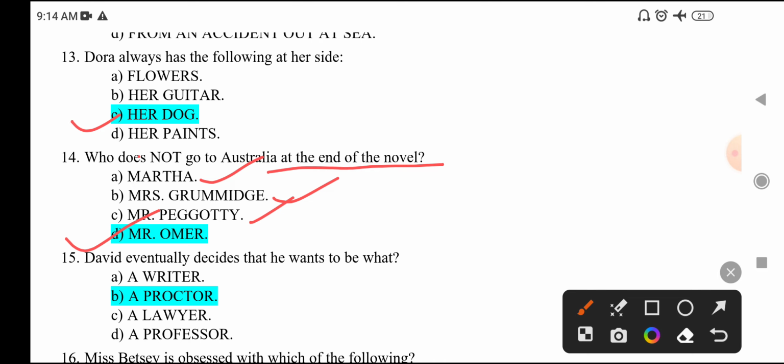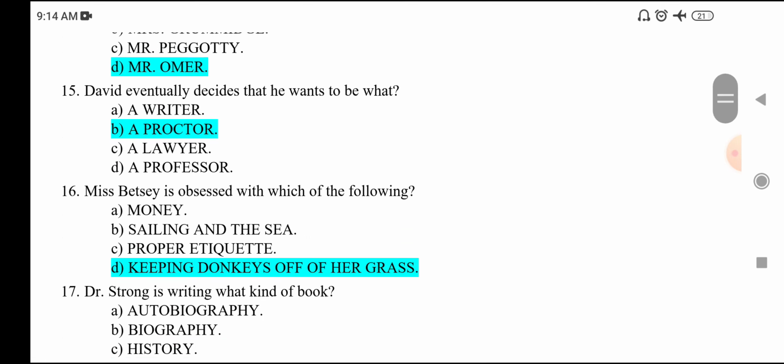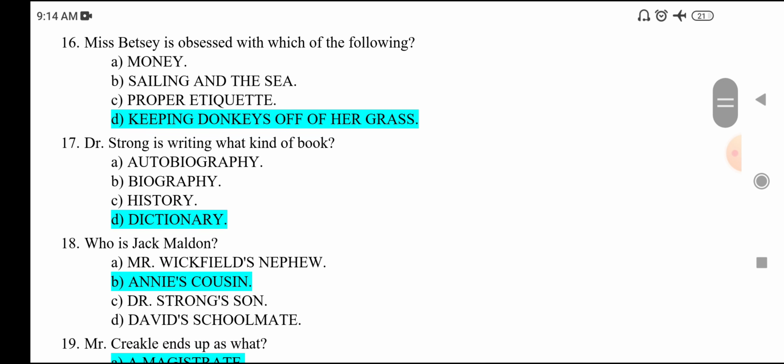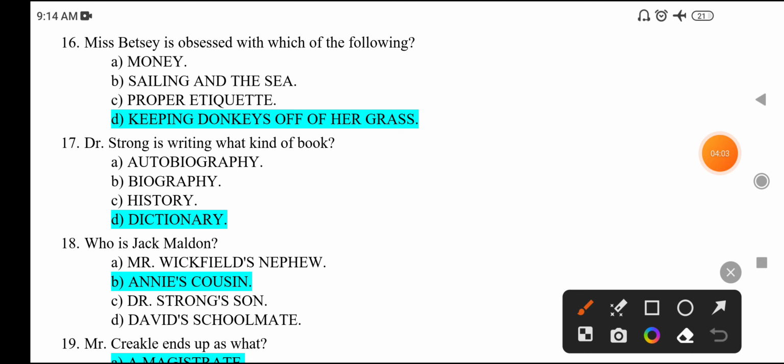Next question is, David eventually decides that he wants to be what? He decides to be a proctor. So at the end of the novel, David is a proctor. Next question is, Miss Betsy is obsessed with which of the following? Miss Betsy is obsessed with keeping the donkeys off her grass. So Miss Betsy, who is the aunt of David Copperfield, she keeps on driving the donkeys out of the grass of her lane.